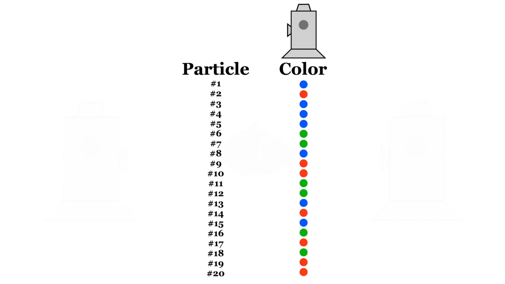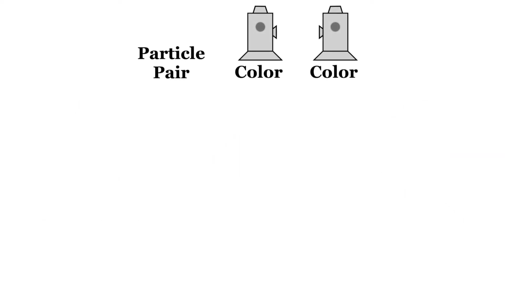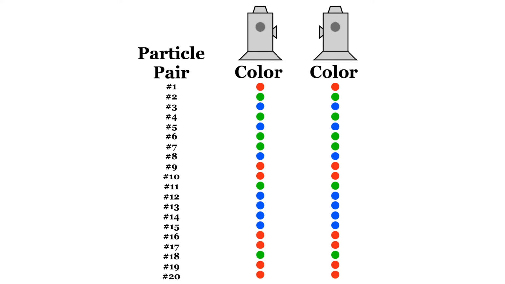Since the particles come in pairs, you spend a bit of time constructing a second detector so that you can measure both simultaneously. And here you find something interesting. Though the sequence is random, the colors you get on each side always match. Taking lots of data, we see that this is an ironclad rule. The measurements are always the same for each pair.